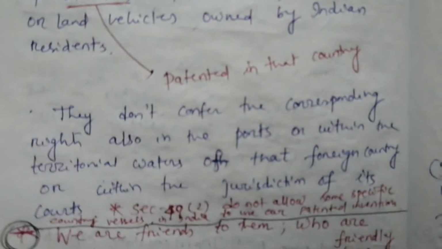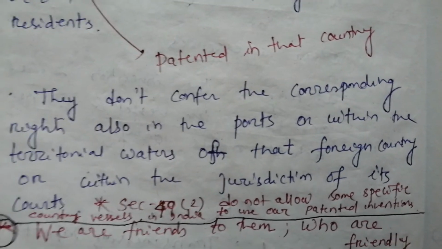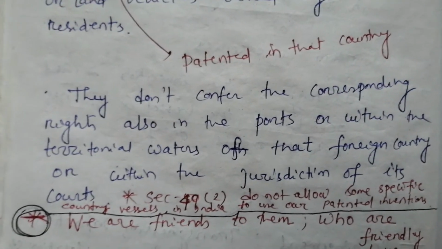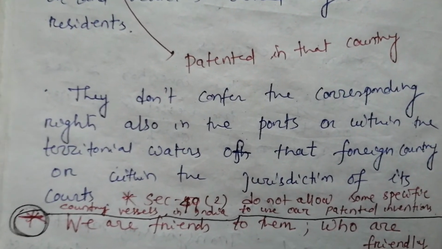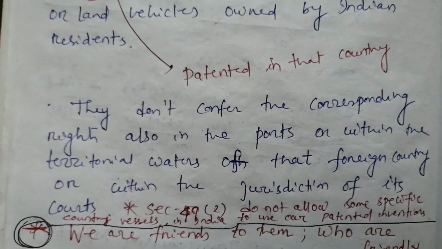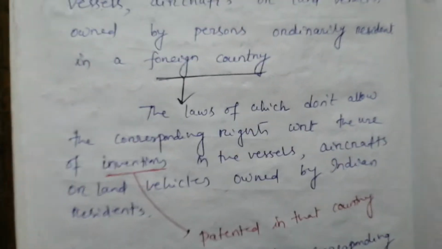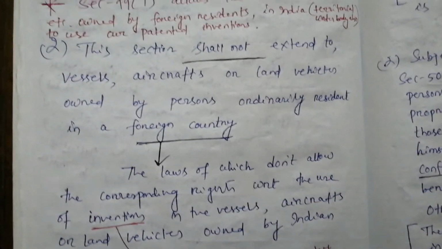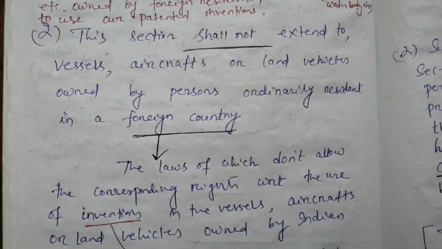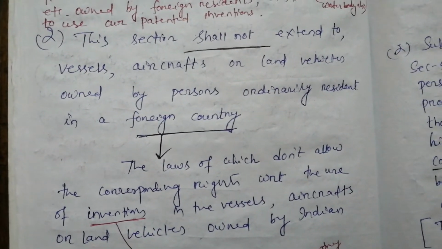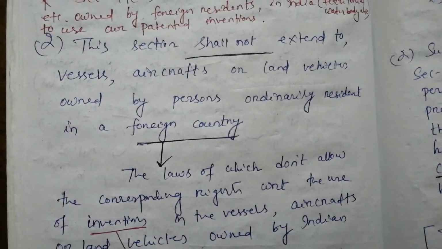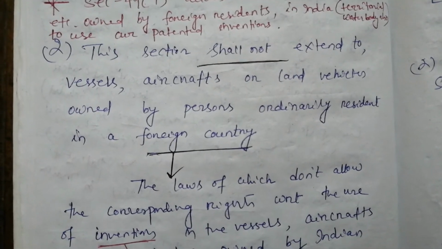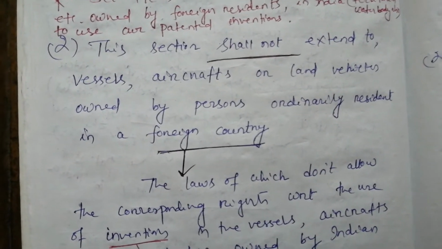That means we can say briefly that section 49 subsection 2 does not allow some specific country vessels, aircrafts, etc. in India to use our patented inventions. So why? I will tell you that, as we have discussed in subsection 1, when the foreign vessels or the aircrafts come to India, we are allowing them to use our patented inventions without considering it as an infringement act.